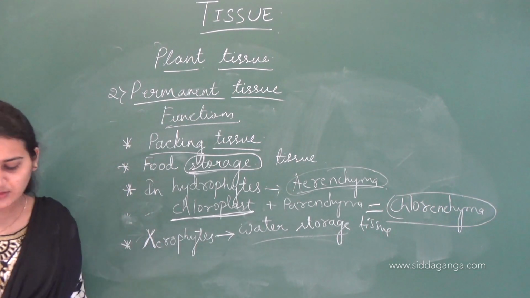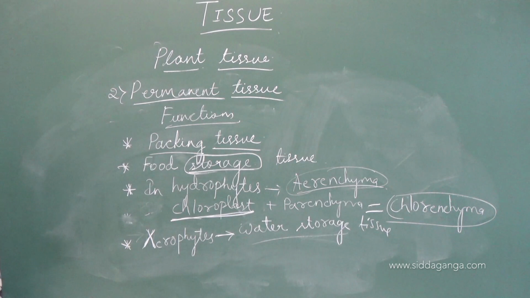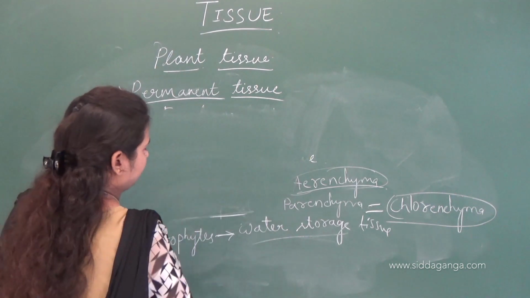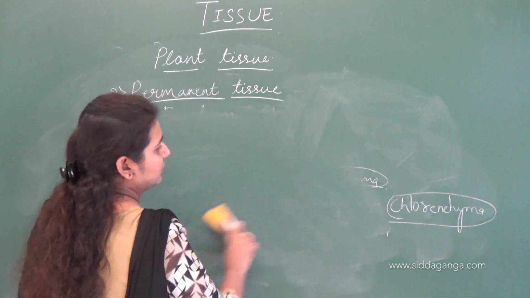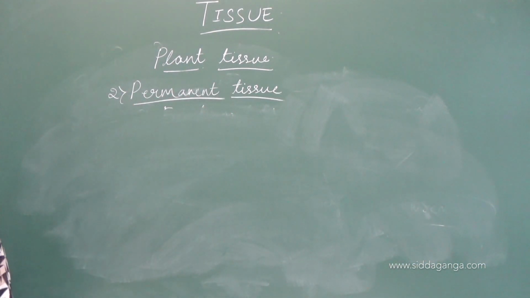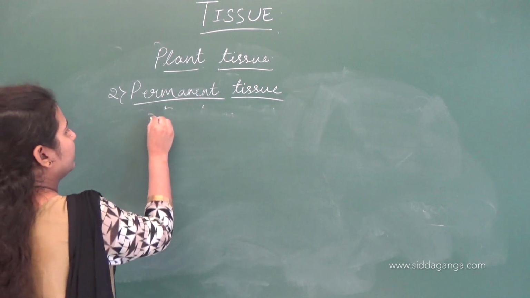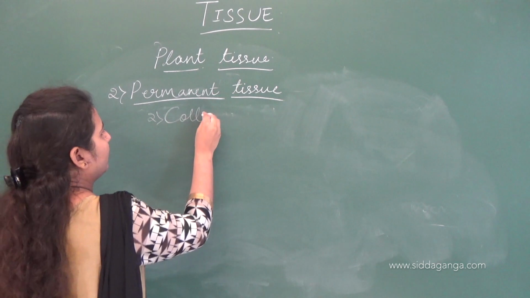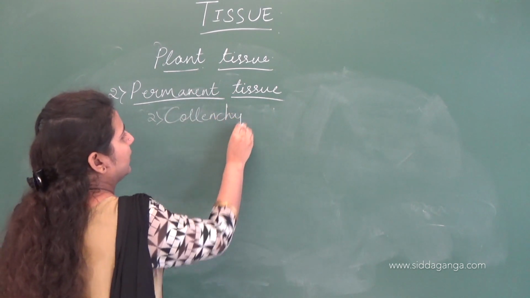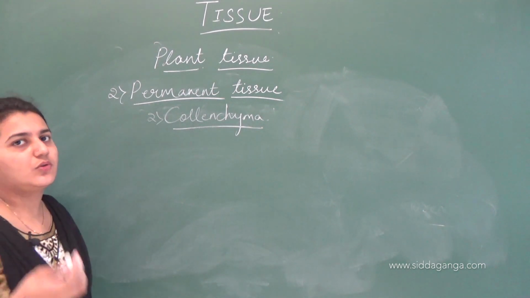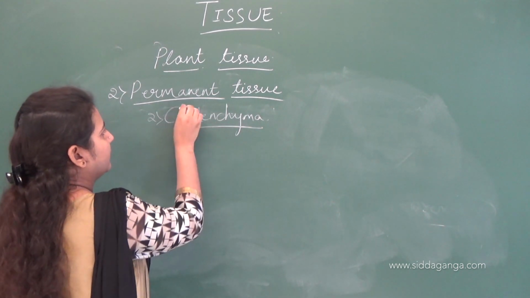Now let us see the next tissue, that is collenchyma. These are simple permanent tissues. Next is collenchyma. Don't get confused with chlorenchyma. Chlorenchyma are parenchymatous cells which have chloroplast. This is collenchyma.